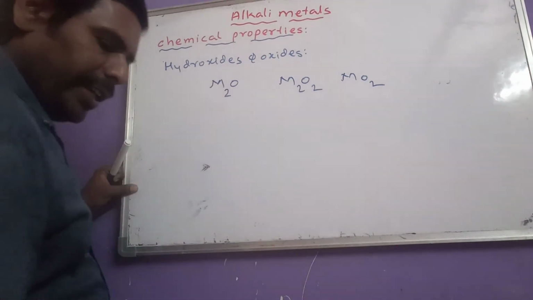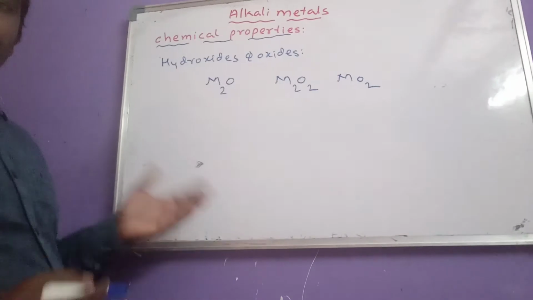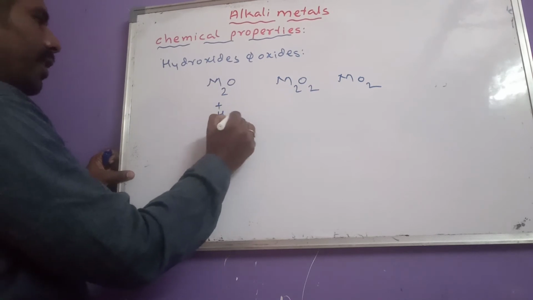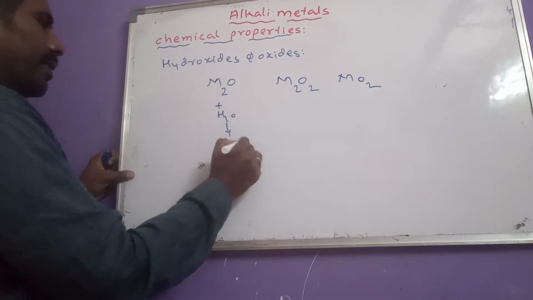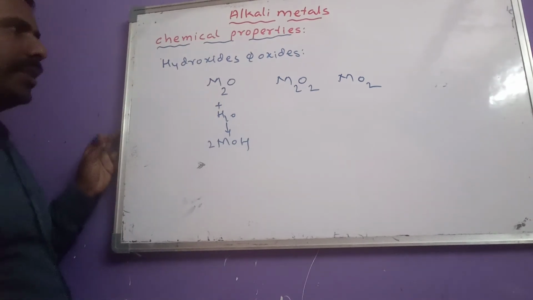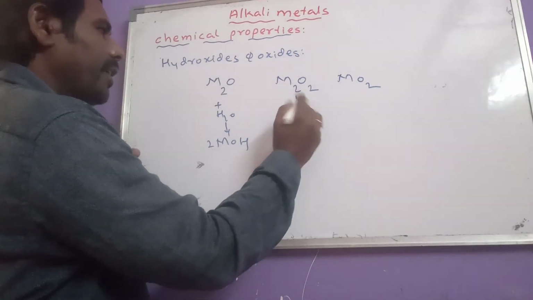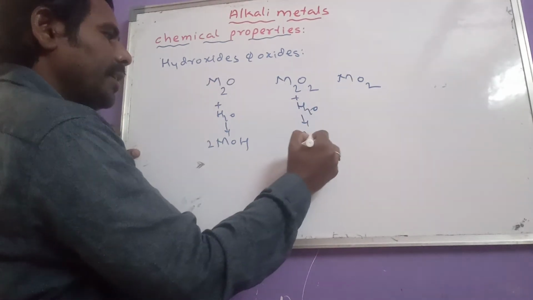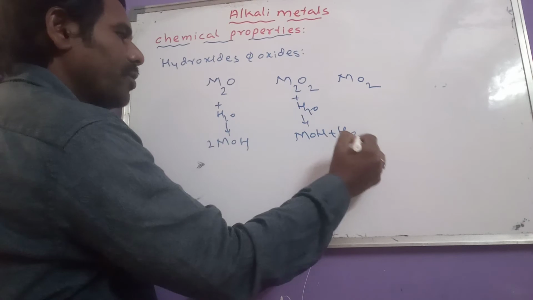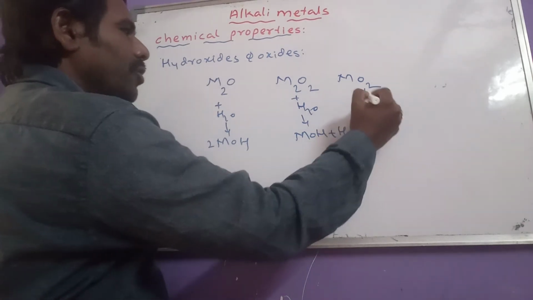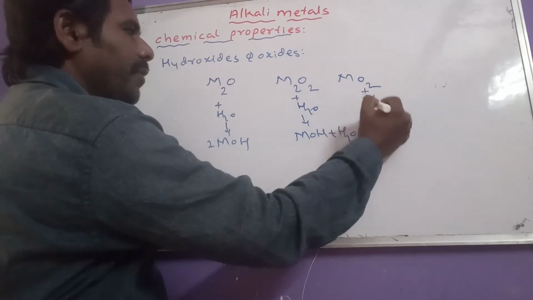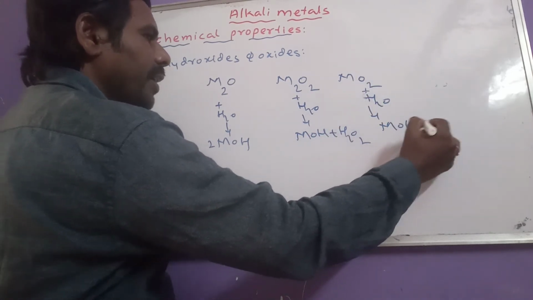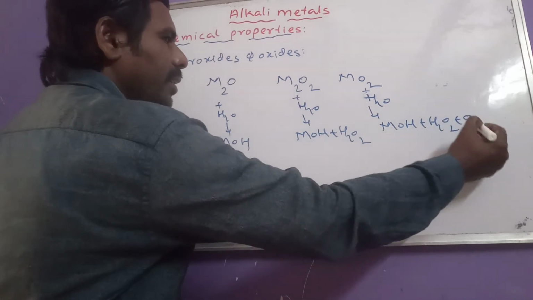And another one, reactivity with water, is also important. Now monoxide plus water will give hydroxide. And peroxide when treated with water, peroxide plus water, gives hydroxide plus hydrogen peroxide. And superoxides when treated with water, what are the products? Hydroxide, hydrogen peroxide and oxygen.